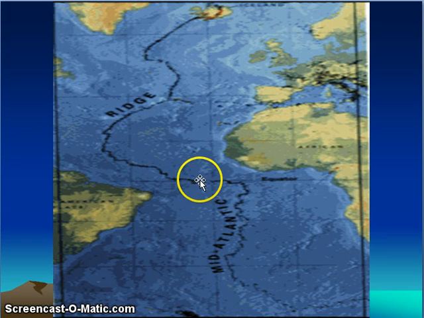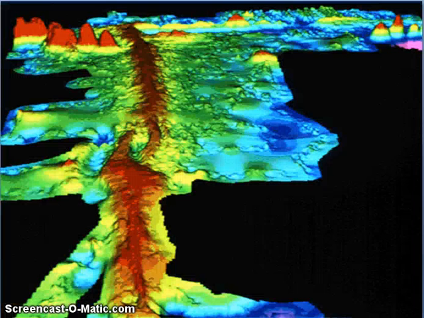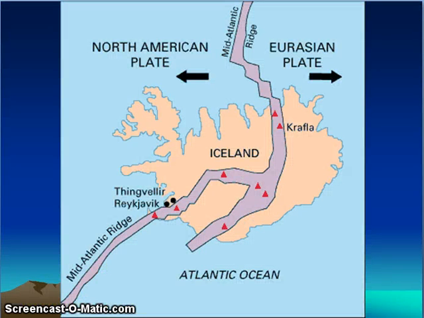This is the mid-Atlantic ridge, a surface feature found at diverging plates. This is perhaps a satellite image of the mid-oceanic ridge, the mid-Atlantic ridge. The mid-Atlantic ridge separates the North American plate and the Eurasian plate and forms a ridge in between.